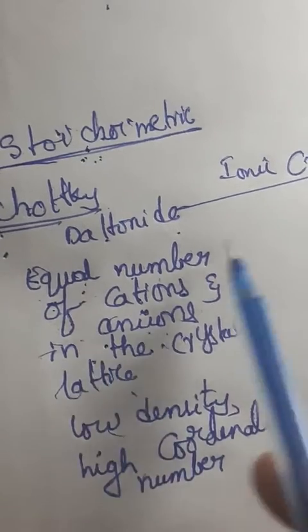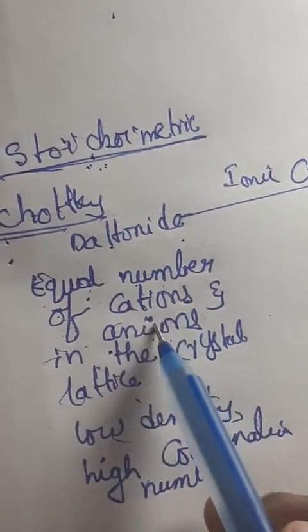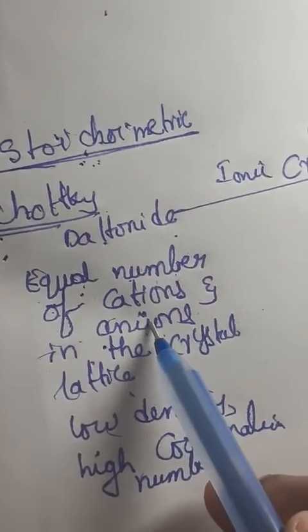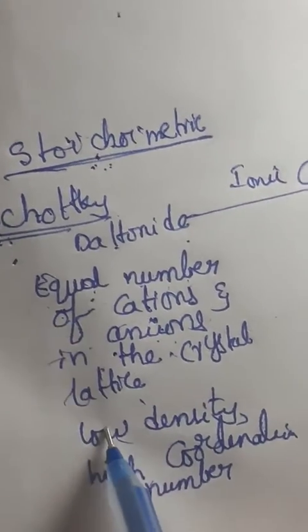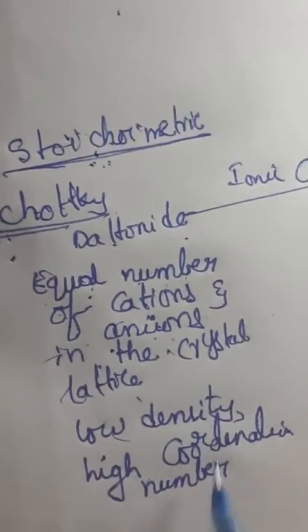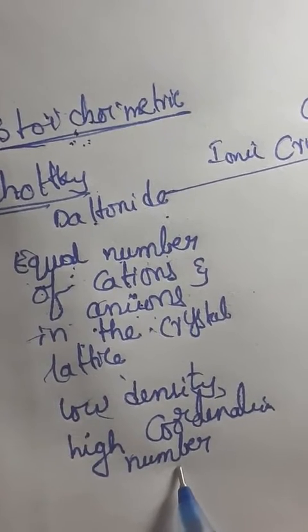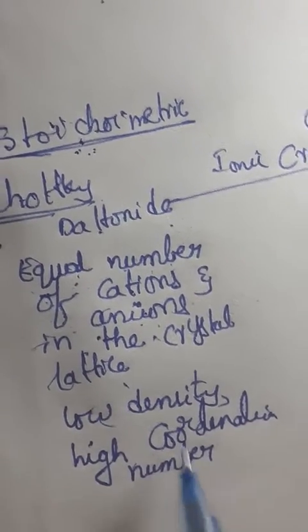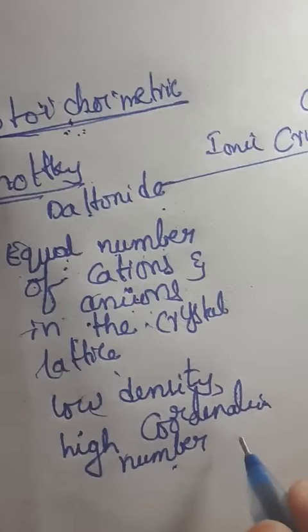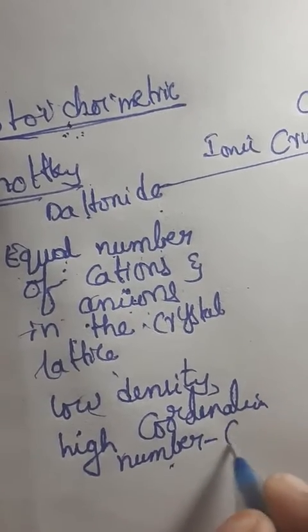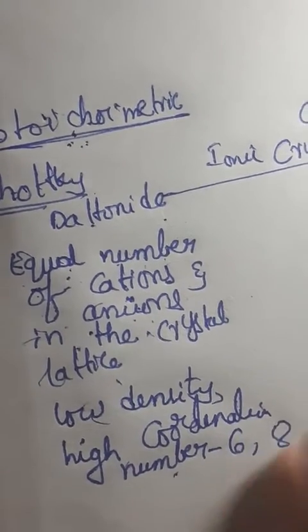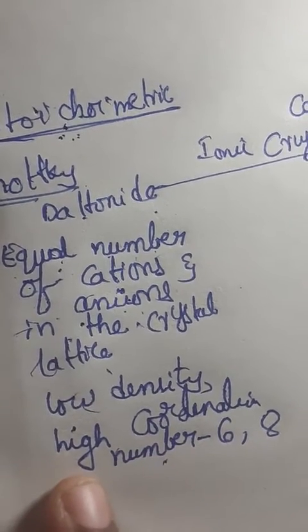Why? Because the distance between the cations and anions is very large, and it has very low density and a high coordination number. High coordination number means here it will be either 6 or 8.